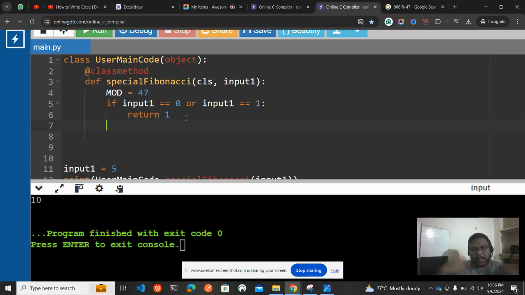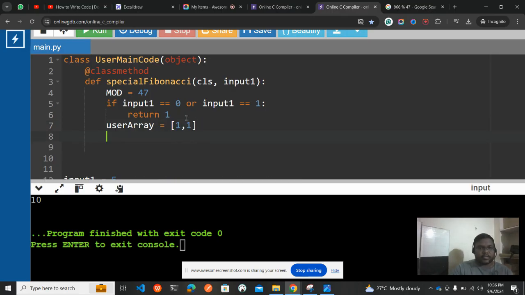So I will be predefining my array with those values: user array is equal to 1 comma 1. Every time I get a calculation, I will be pushing it into that array. So I have taken the user array 1 comma 1.